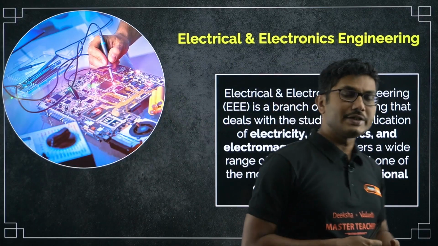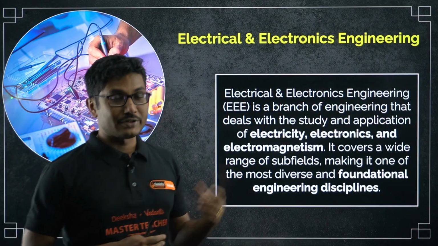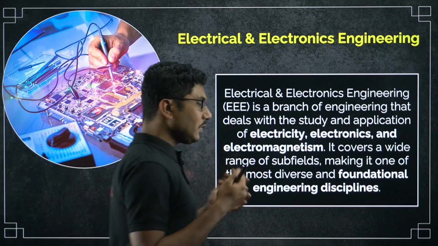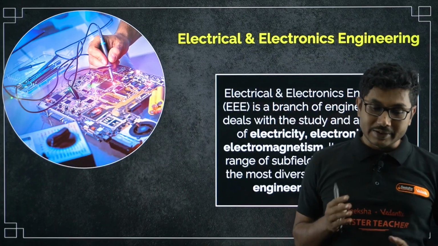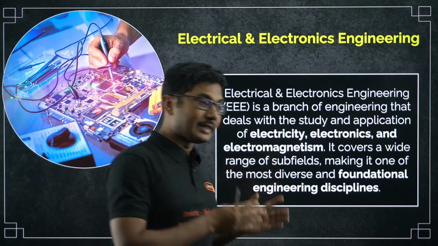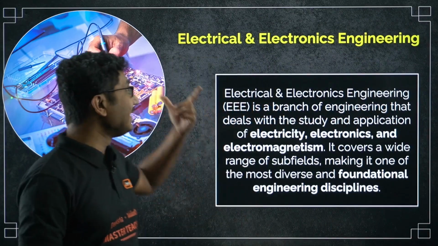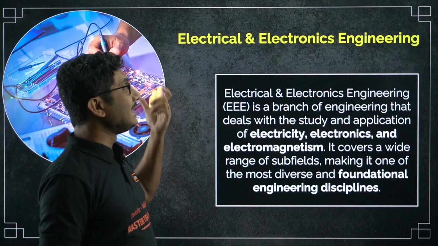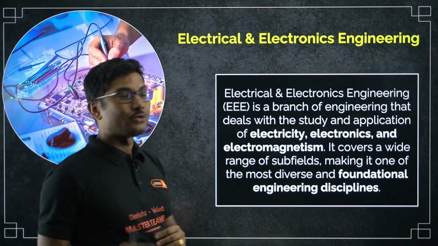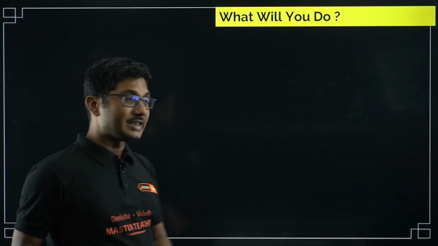If you study this, you can get jobs in multiple different companies. This is a foundational engineering course. Unlike computer science, where there are many different branches, for example AI, ML and data science, which all come from computer science, similarly here electrical is the mother and electronics is the child along with it. Both of them combined make the most sought after engineering branch after CS, right?